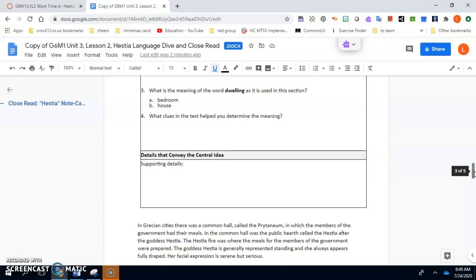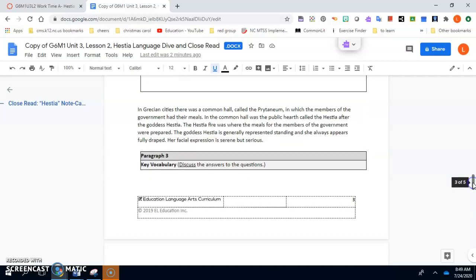Once you finish that, you're going to move on to the next paragraph, which reads, "In Grecian cities, there was a common hall called the Prytaneum, in which the members of the government had their meals. In the common hall was a public hearth called the Hestia after the goddess Hestia. The Hestia fire was where the meals for the members of the government were prepared. The goddess Hestia was generally represented standing, as she always appears fully draped. Her facial expression is serene but serious."